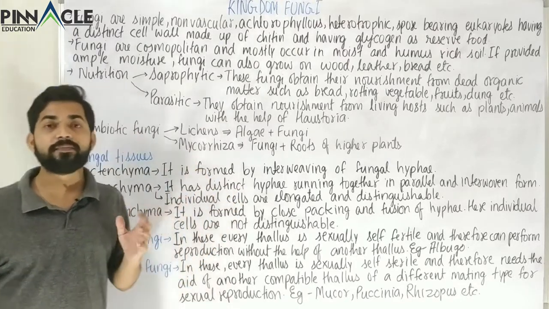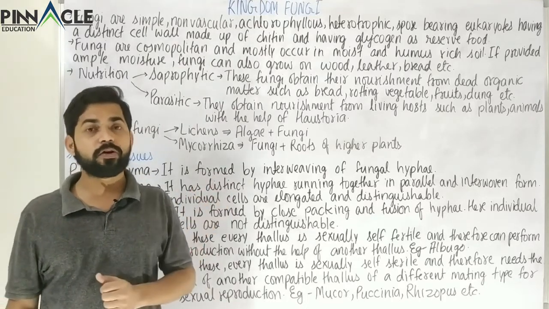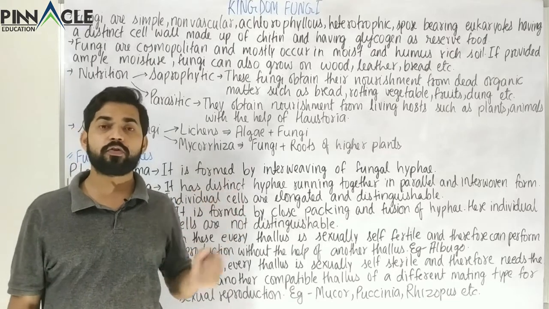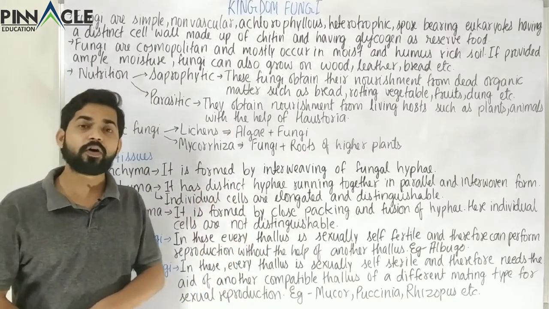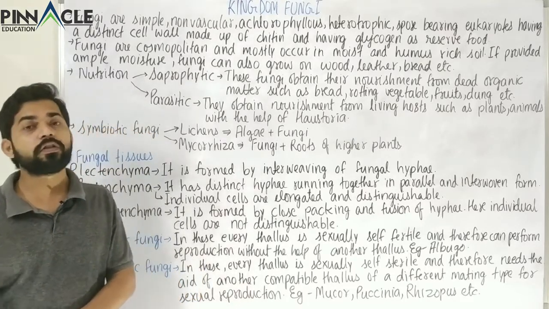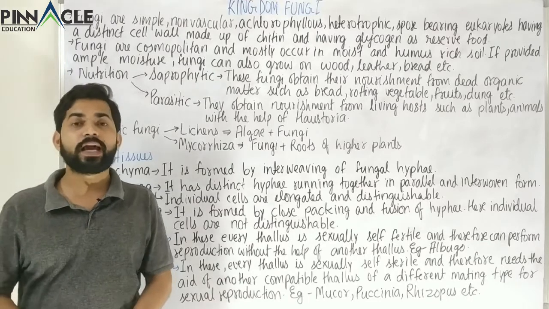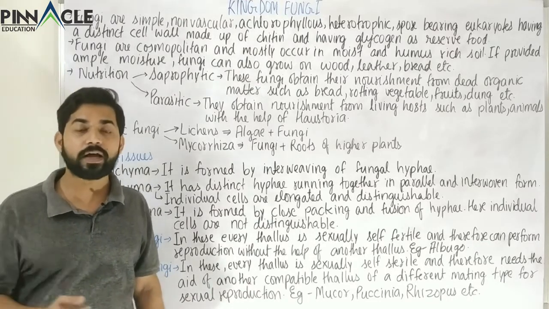And obviously these are achlorophyllous, that is, these organisms do not possess any sort of chlorophyll, so they cannot perform photosynthesis. Apart from that, these are also non-vascular, which means they do not have a conducting system like xylem and phloem in plants.